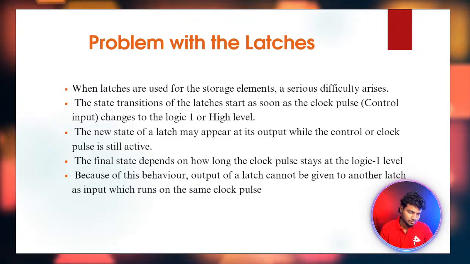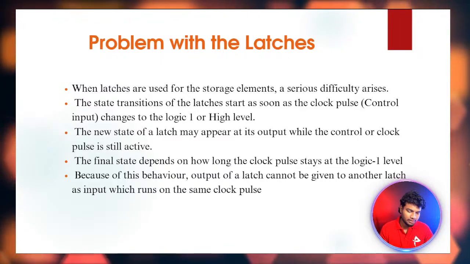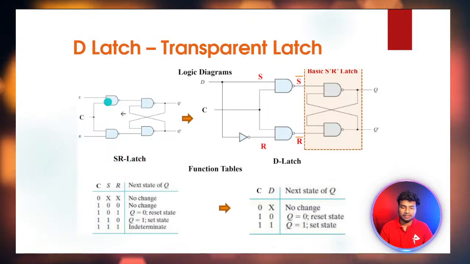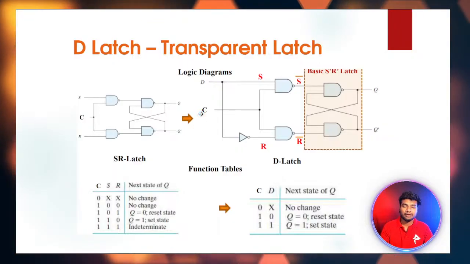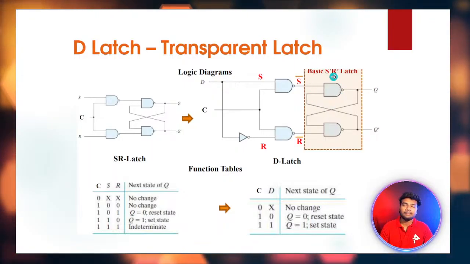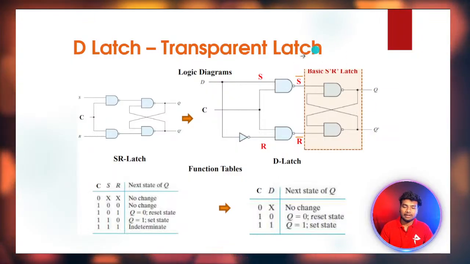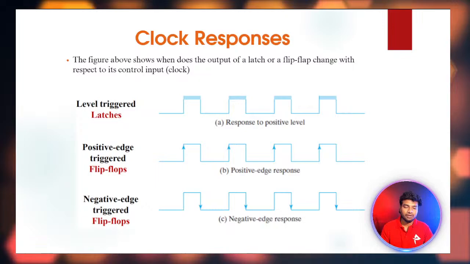And then what is called a transparent latch, and D type. A transparent latch is nothing but just reflecting a D latch with the basic logic circuit of SR, like an S bar R bar latch circuit. This is how a transparent latch works. So I think this is it for latches.